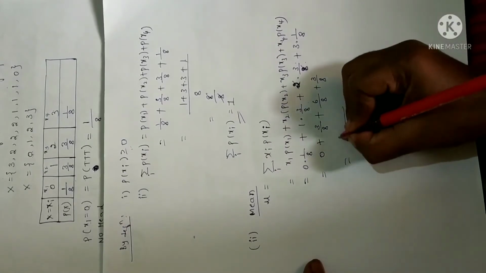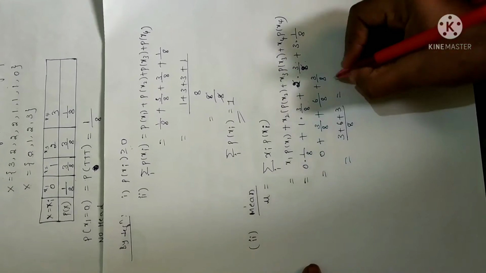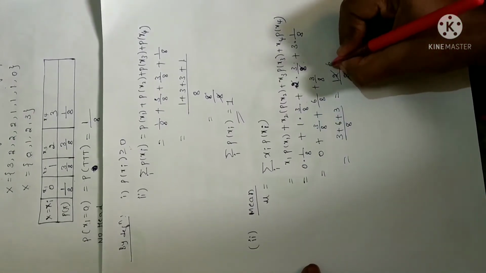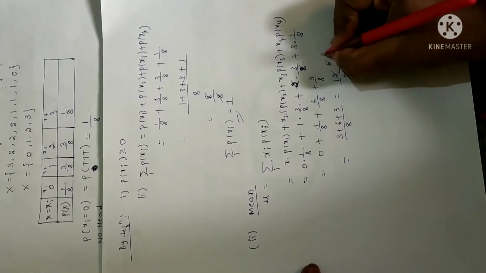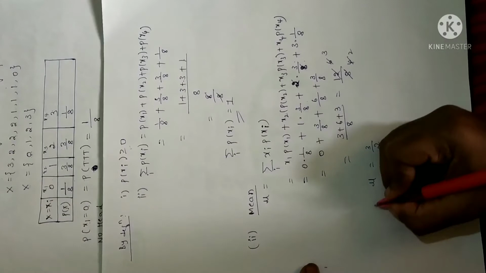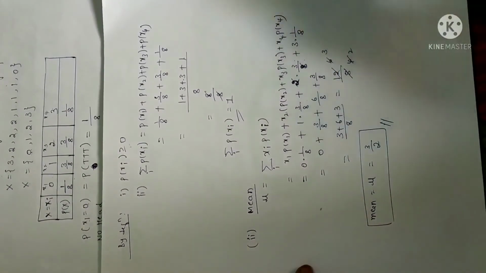Now 8 is an LCM, so you will get 3 plus 6 plus 3. Fine. So 6 plus 3 is 9, 9 plus 3 is 12. So you will get 12 by 8 here. Again on simplification, 2 4s are 8, 2 6s are 12. Again 2 2s are 4, 2 3s are 6. So you will get 3 by 2. Therefore the required mean, mu, is equal to 3 by 2.